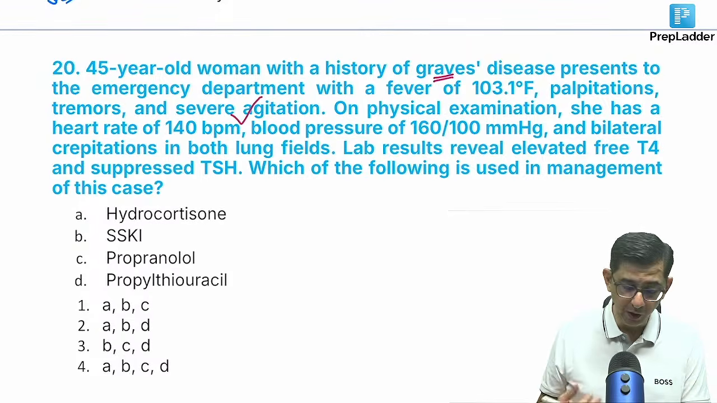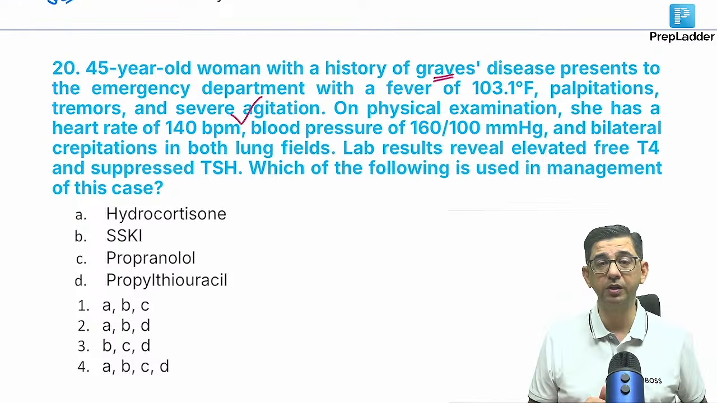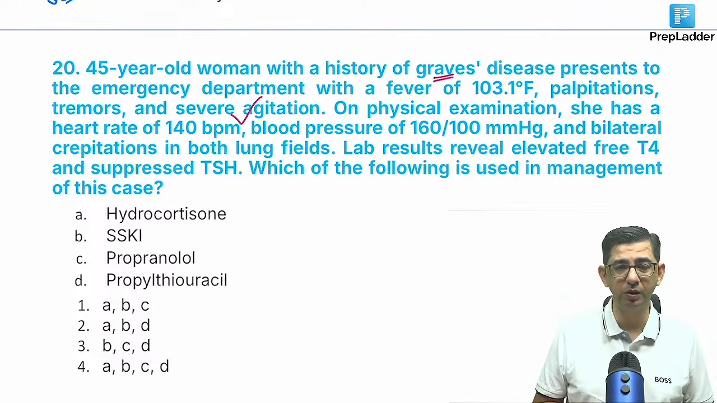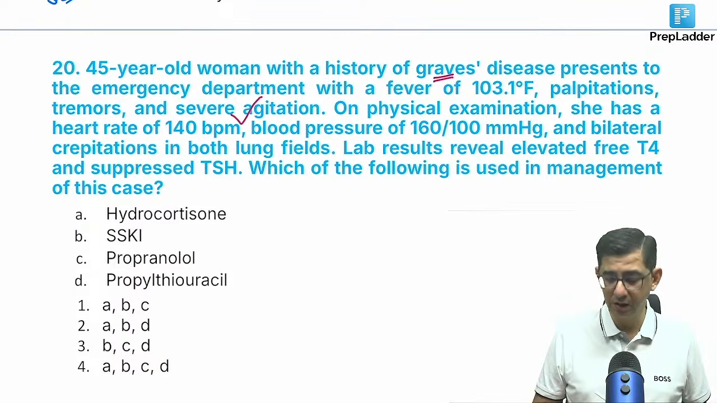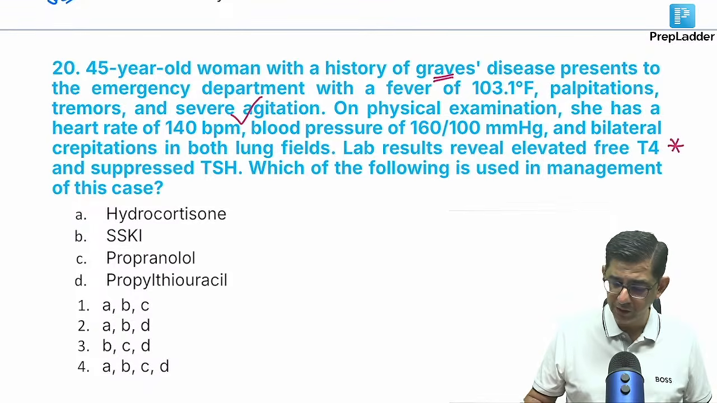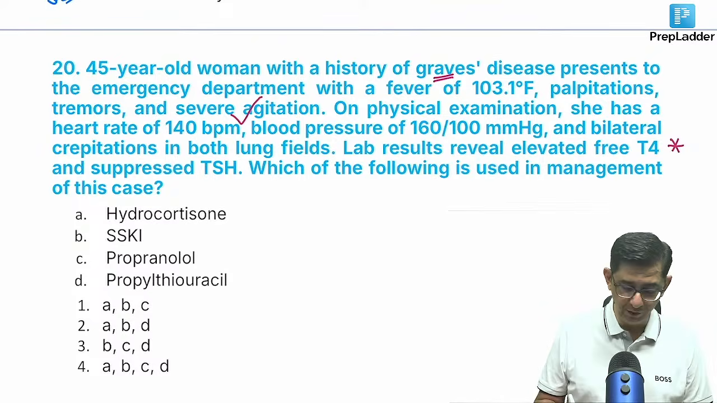So there's a heart rate of 140, blood pressure 160 by 100, and crepitations in both the lung fields are coming up. So hypertension could be causing even a heart failure. And then there's an elevated T4 and a suppressed TSH. That lab report is classical for Graves now. TSH is undetectable, and it asks which of the following will be used for management of this patient. So the case is that of thyroid storm. I'm waiting for the answers here.